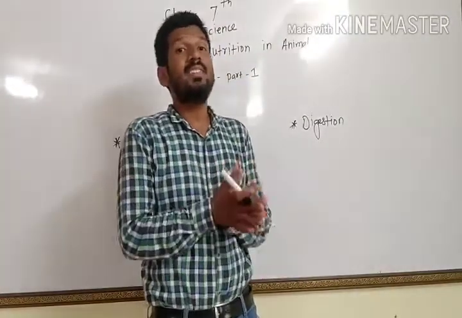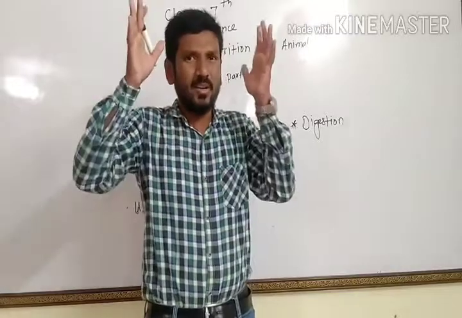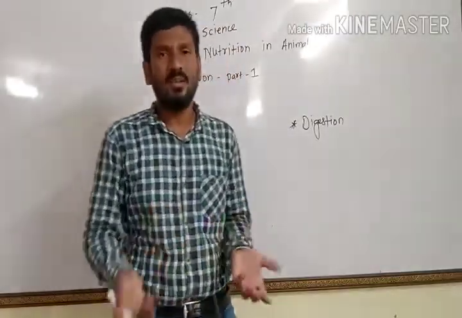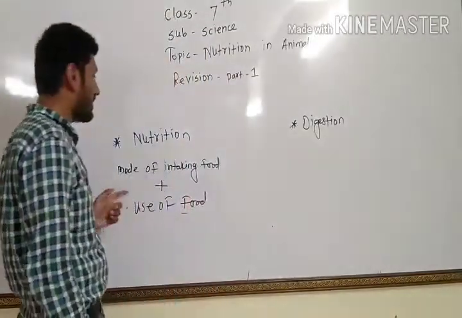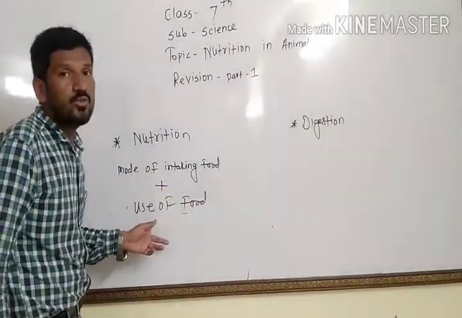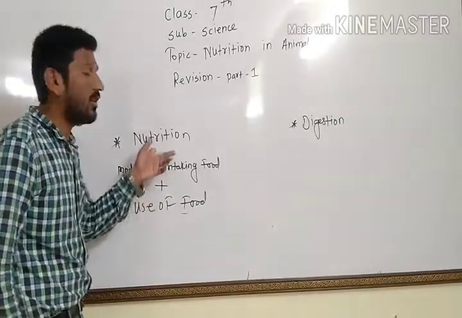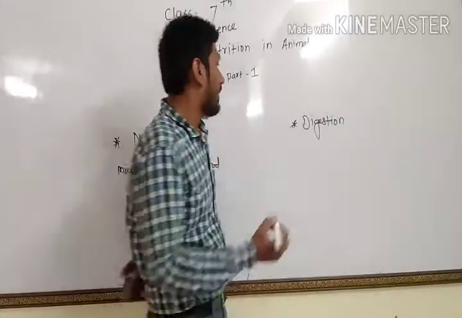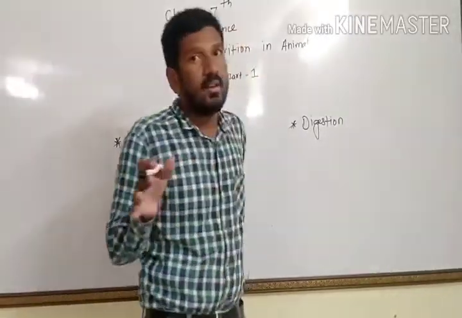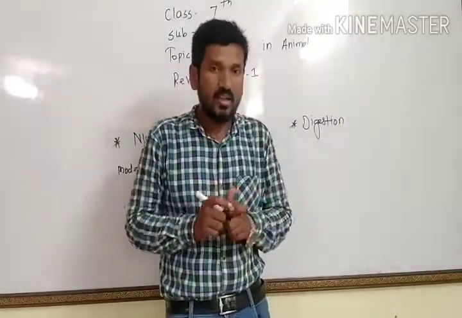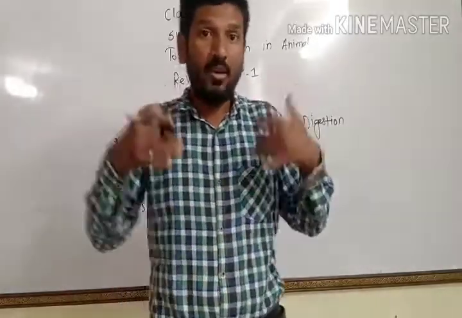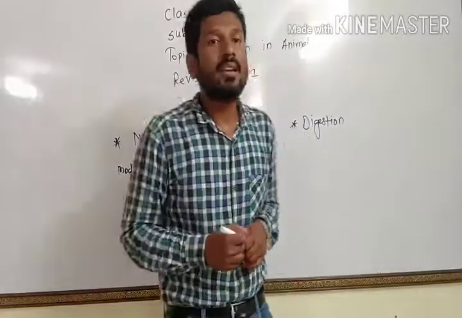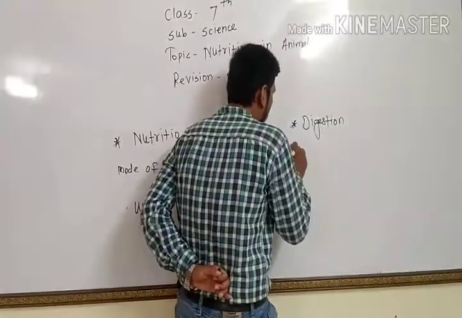We digest our food. There is a complete process of digestion of food. So let's see what is meant by digestion. The combination of two processes, intake of food and use of that food, is called nutrition. And digestion is very simple. When we eat our food, it is in a different form from what our body requires.